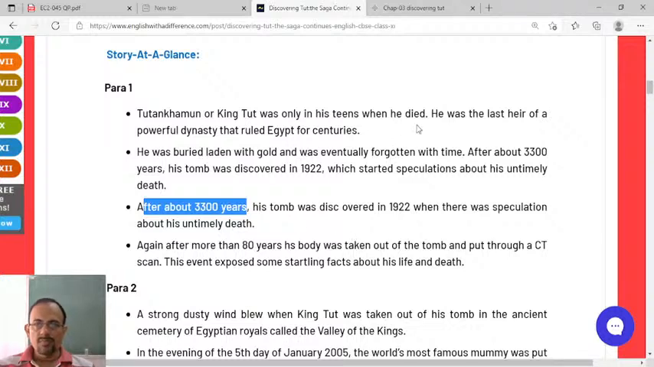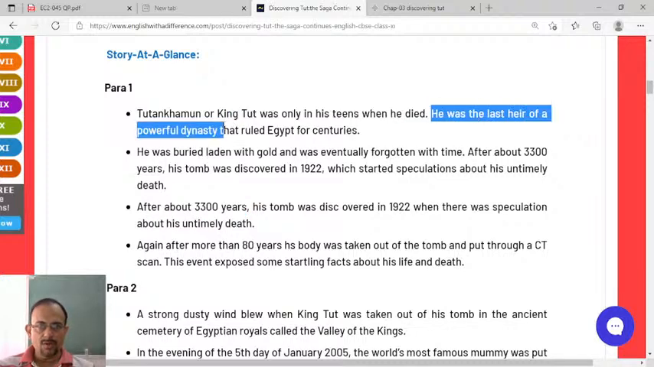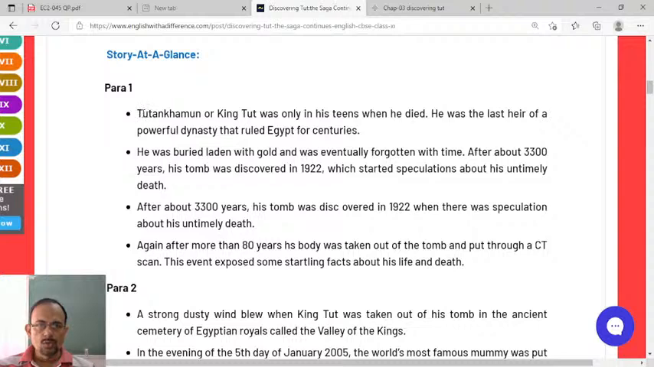He was the last heir of a powerful dynasty that ruled Egypt for centuries. His name was Tutankhamun, or King Tut. A CT scan was also done on him to discover how he died, because his death was a mystery. He died 3,300 years ago.